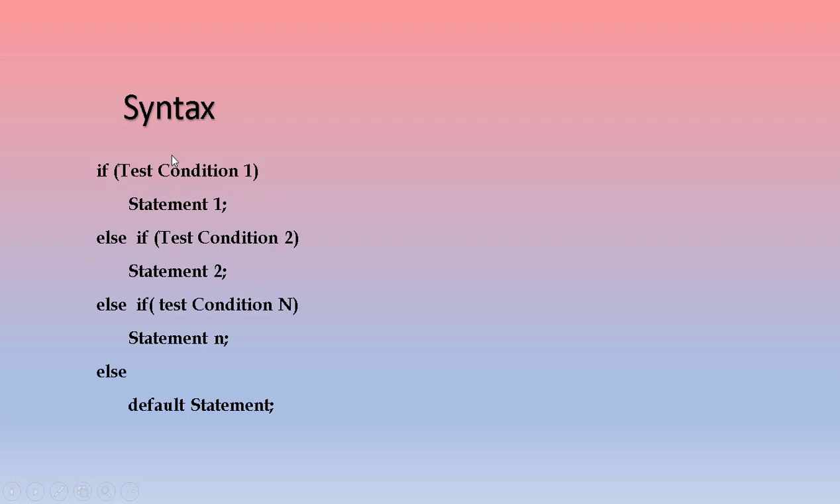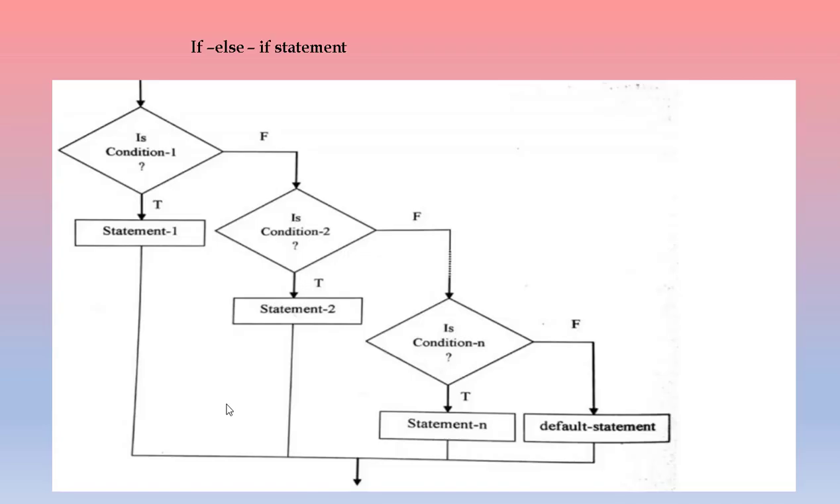Okay, so here we have different conditions, that is if this condition is true, statement 1 is executed. If this condition is false, it will go and check the next condition. If this condition is true, statement 2 is executed, otherwise it goes to the next condition and it will test this condition. If this condition is also false, then it goes to the else part, the default statement. So this is how the if else if statement executes.